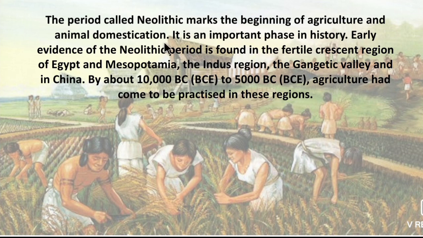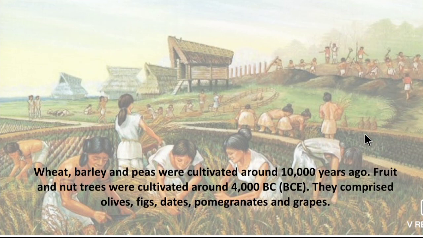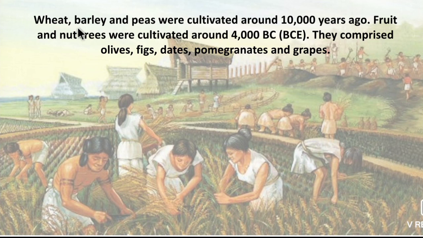So Neolithic means New Stone Age. What is the feature of this New Stone Age? They learned agriculture as well as domestication of animals. All these evidences we can see in these places. What kind of crops they cultivated? Wheat, barley, peas were cultivated around 10,000 years ago. Fruits and nut trees were cultivated around 4,000 years ago, and they comprise olives, figs, dates, pomegranates and grapes. So these are all the trees they cultivated.